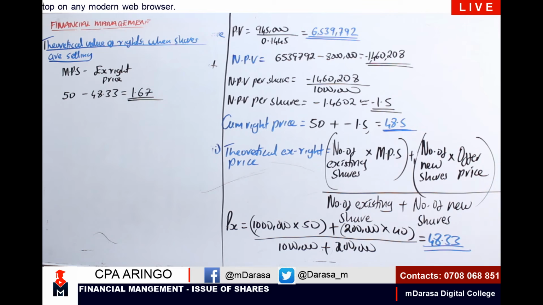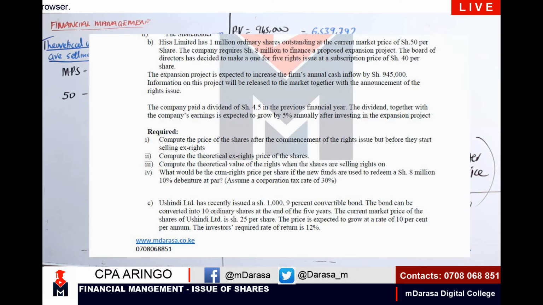This question is quite okay. Last question: what would be the cum-right price per share if the new funds are used to redeem 8 million 10% debentures at par?